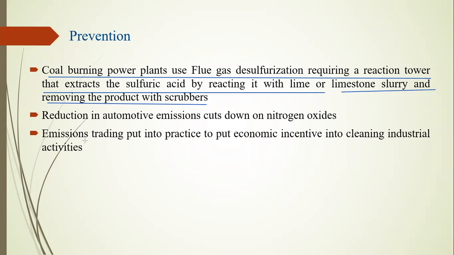Reducing automotive emissions cuts down nitrogen oxide. Some processes occur in the latest vehicle technology. They produce less emission and less nitrogen oxide because they give complete combustion inside the engine, so it produces very little emission in our atmosphere. In India we call these BS4, BS5, BS6 engines. What is the difference?